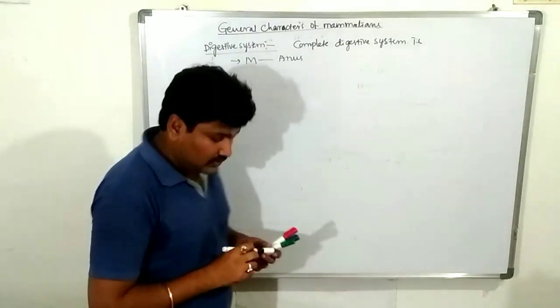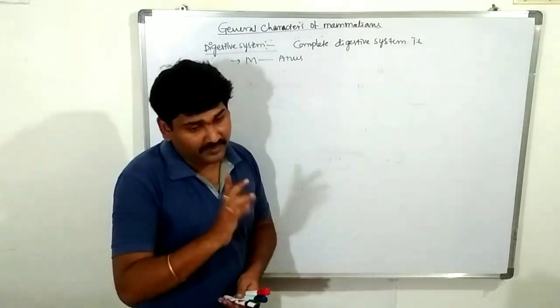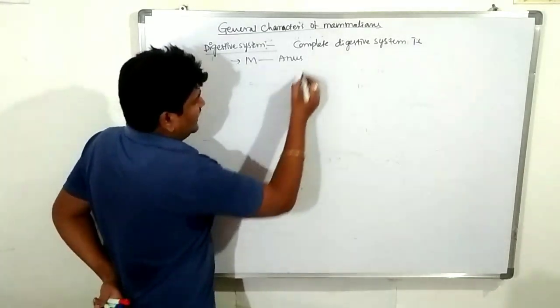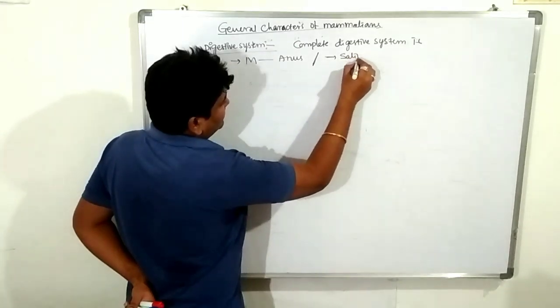Clear. The digestive system has some associated glands, which are also very well developed in the mammalia. Associated glands: first one is the salivary glands.